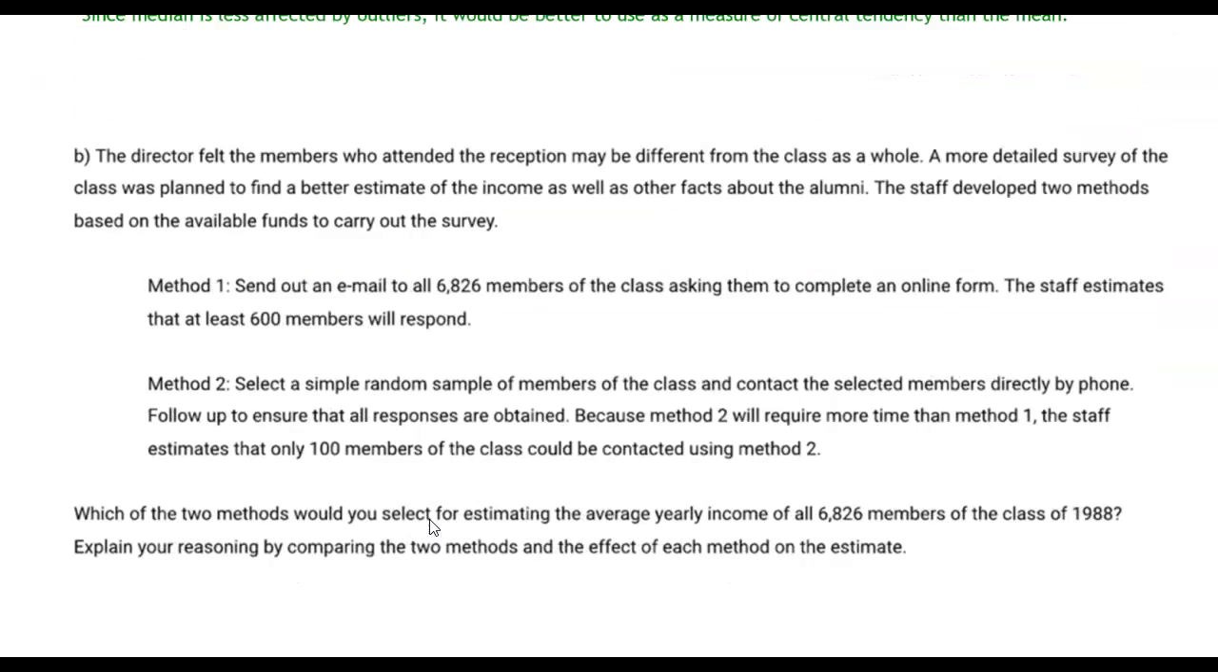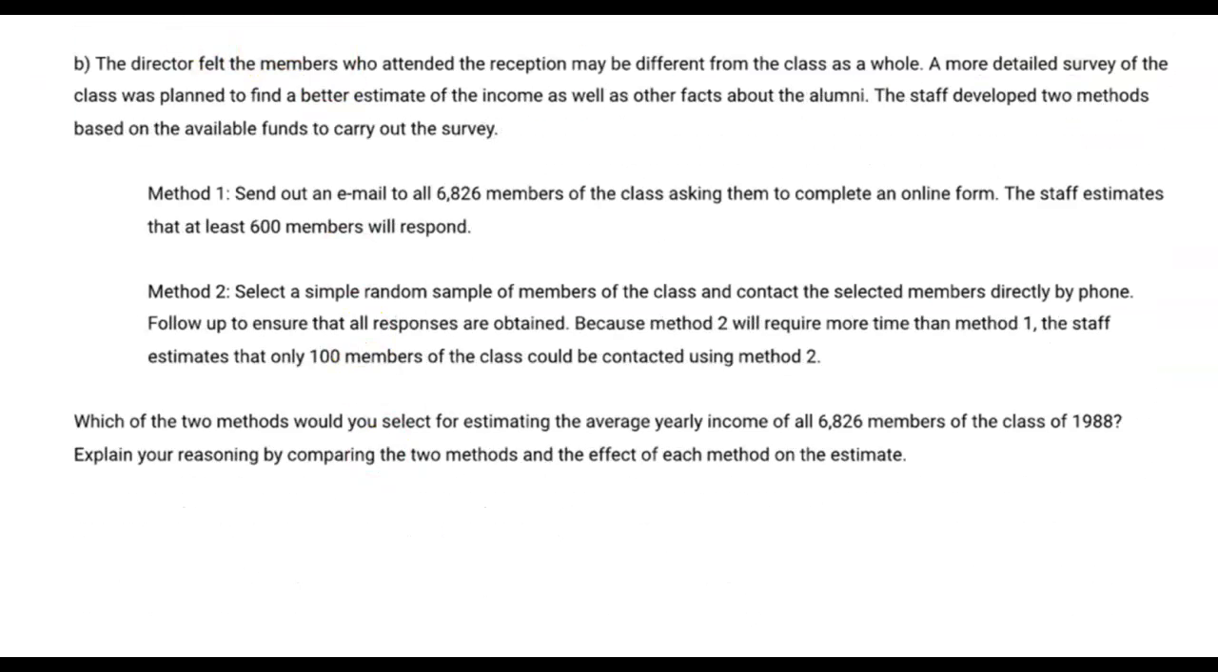All right, moving on to section B. The director felt that the members who attended the reception may be different than the class as a whole. Okay, so now we're accepting the idea that the sample of 50 may not be representative of the entire population. A more detailed survey of the class was planned to find a better estimate of the income, as well as other facts about the alumni. So trying to determine whether the sample is indicative of the population.